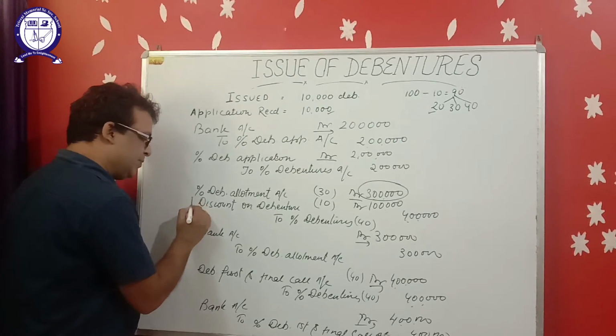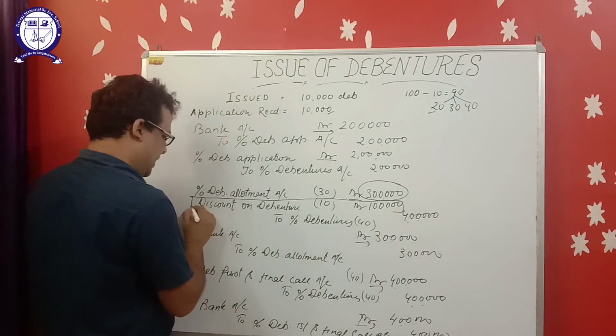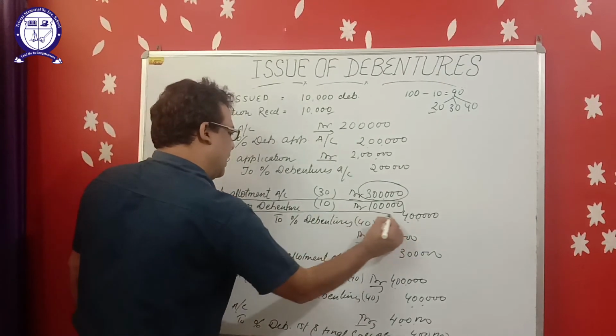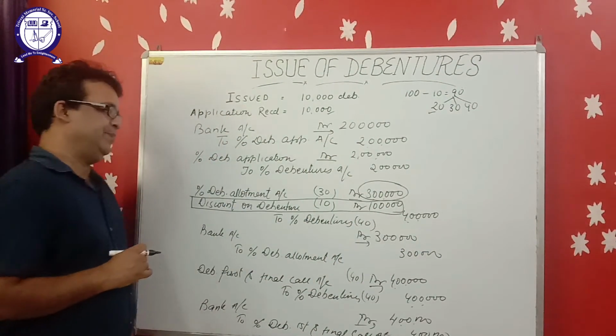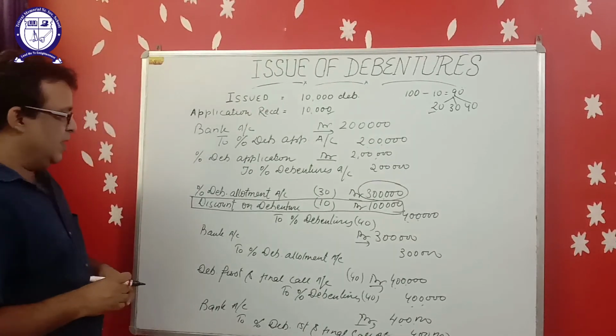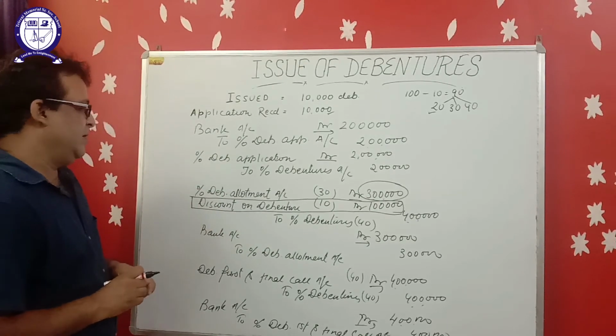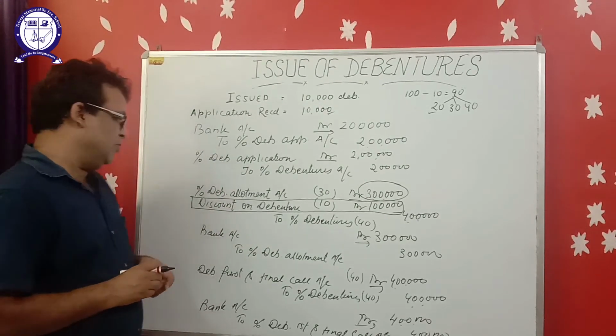This discount is a capital loss and it may be written off against any capital profit like security premium or capital reserve, or it can be written off against the profit and loss account.